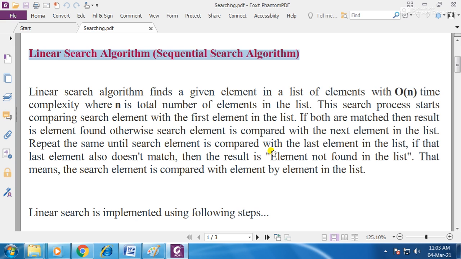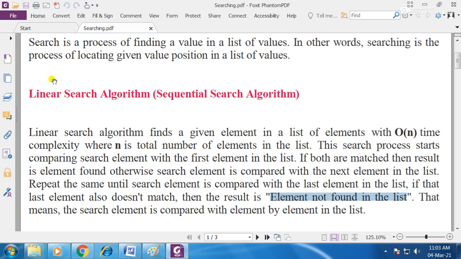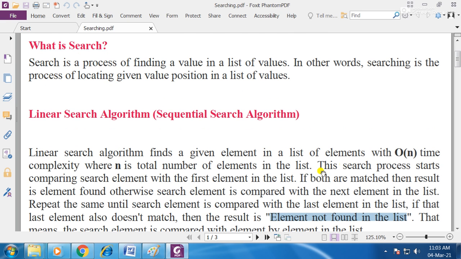If it is not found, go to the next position and repeat the process until the last element in the list is compared. If in the last also it is not found, you have to give the output that the element is not present in the list. So this is a very simple technique of searching for a particular element in the given list, also called sequential search or linear search algorithm.